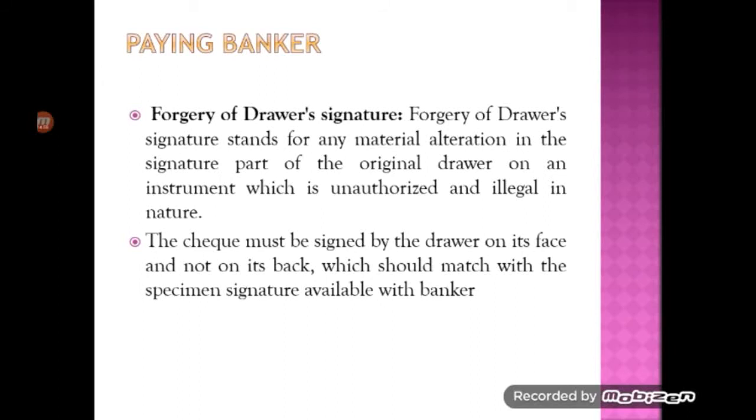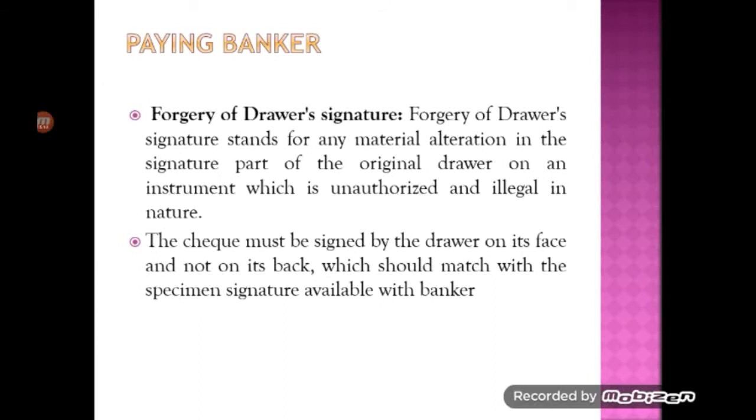So in case of any forged signature, whenever they get the check, they match it with the available specimen signature. If it is not matching, then it will be considered a forged signature.